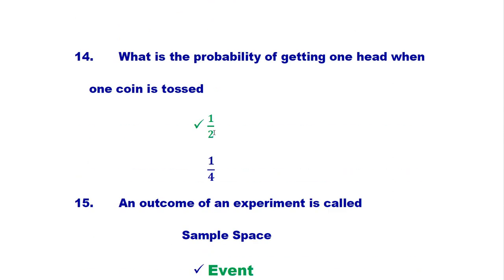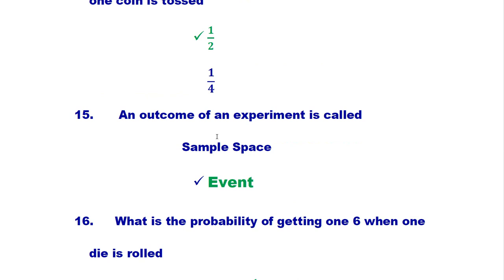What is the probability of getting one head when one coin is tossed? 1 by 2. Because a coin has two outcomes, head or tail, we have two possible outcomes. So the occurrence of head is 1 by 2.